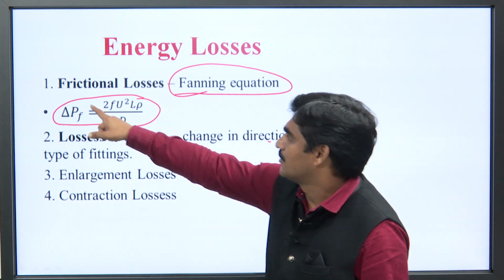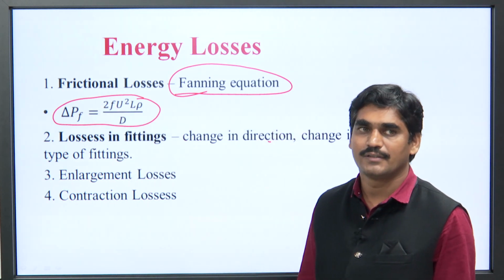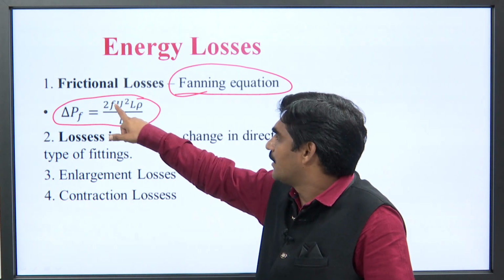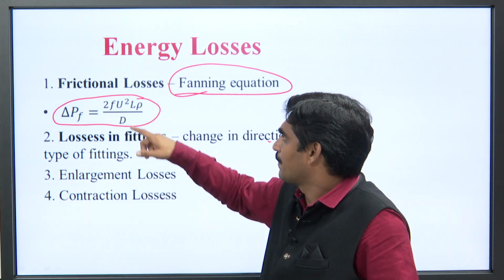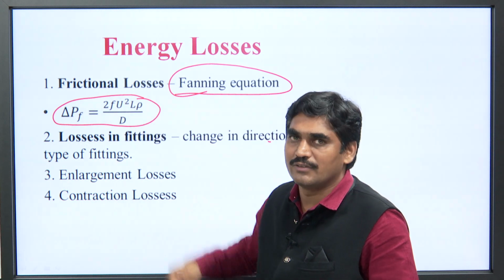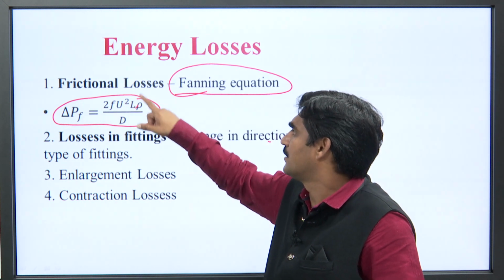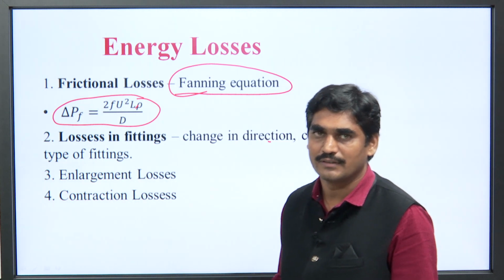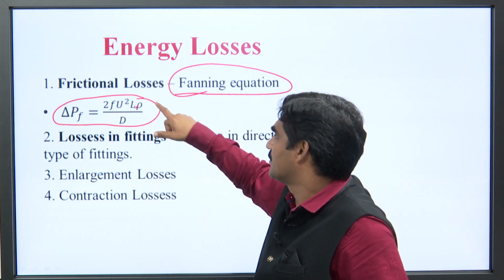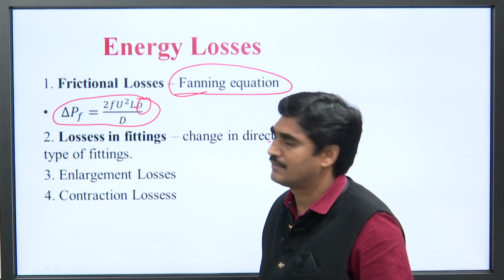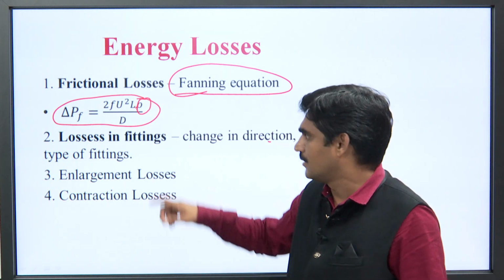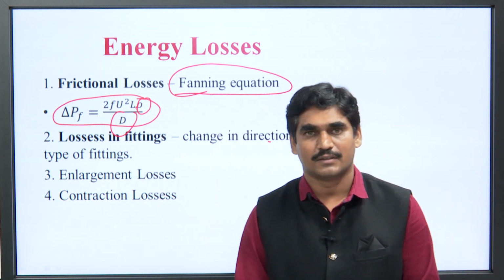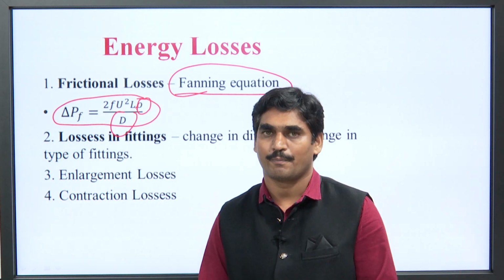In this equation, P f is the pressure difference, that is, the frictional pressure difference. u square is the velocity, L is the length of pipe through which the fluid is flowing, F is the frictional force, rho is the density of liquid, and d is the diameter of the pipe.